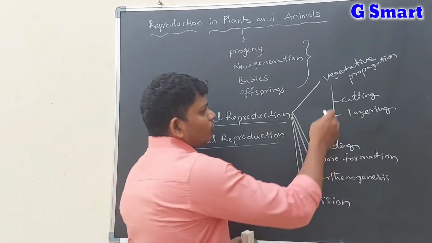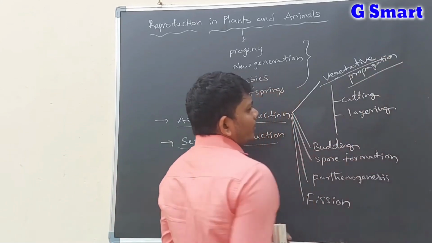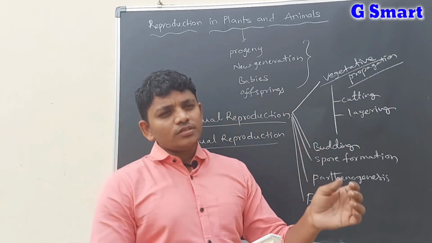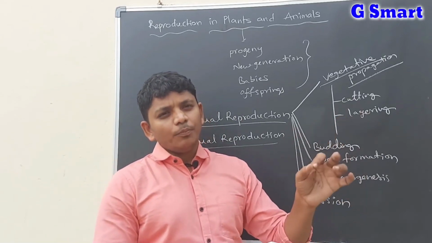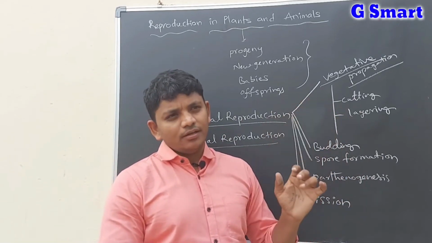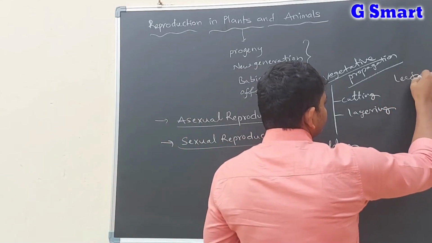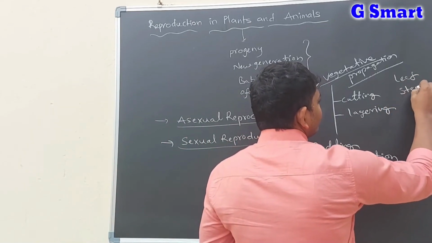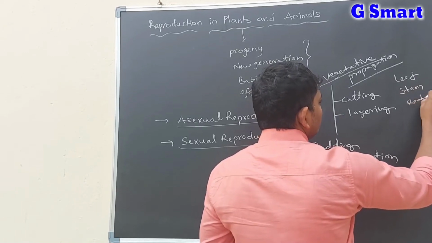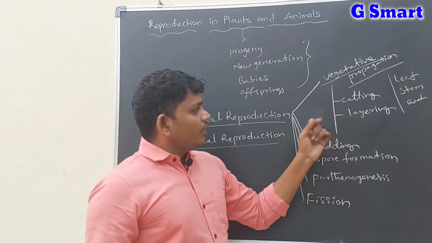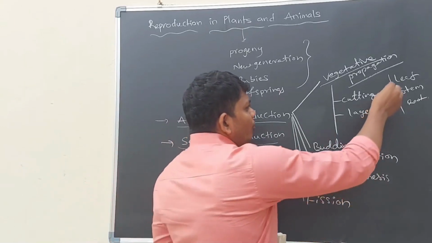Let us discuss vegetative propagation. Vegetative propagation is a process that occurs with the help of vegetative parts of the plant. The vegetative parts of the plant are leaf, stem, and root. For example, bryophyllum.